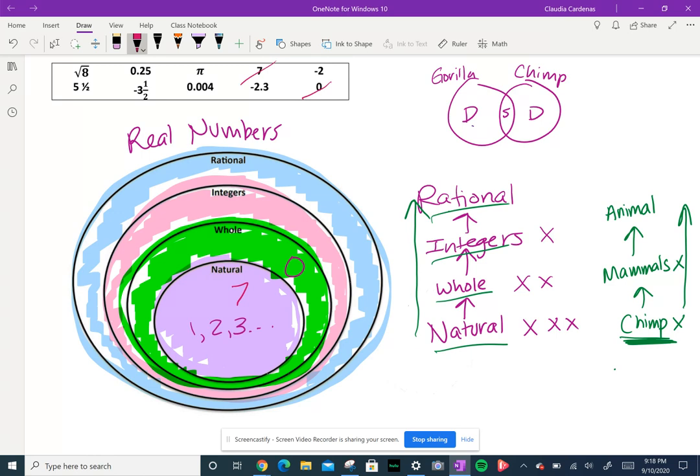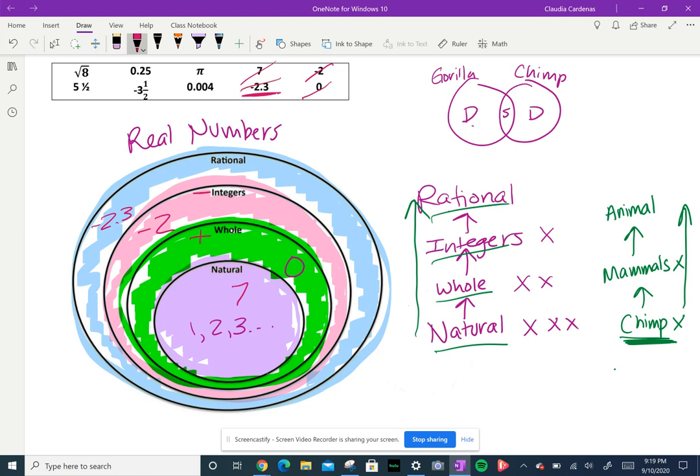And then I'm going to look at integers. I want to look at whole numbers that are negative. So I see -2, right? That would not be a whole number because whole numbers are only positives and integers are negative. So I'm just going to put some notes to myself next to that. But then I see -2.3. But is that a whole number? No, it's not. It has a decimal part to it. So therefore, it is a rational number.